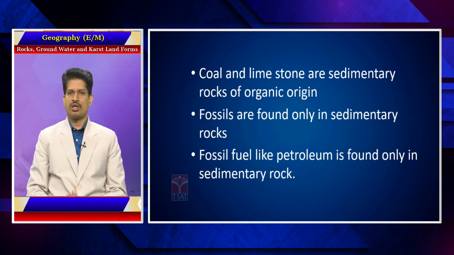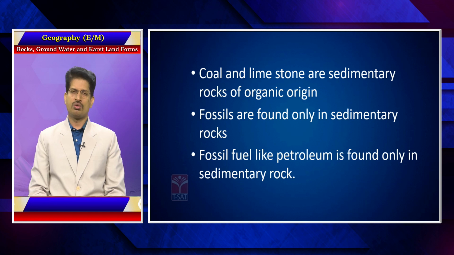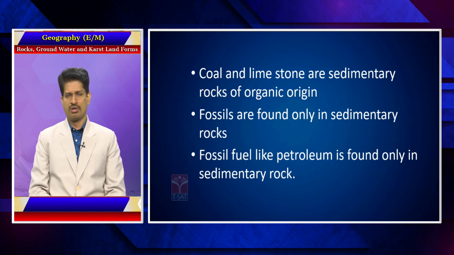Coal and limestone are sedimentary rocks of organic origin. So, why have these two stones been classified as organic rocks? Because coal, for example, which is used as a fuel, is converted into anthracite and graphite by the metamorphic process. Because they have their source in living organisms.